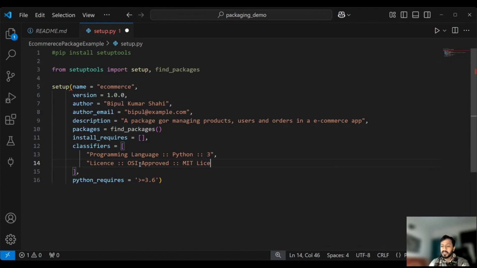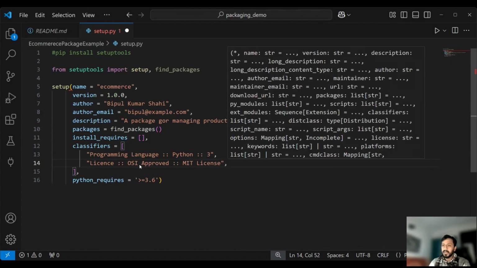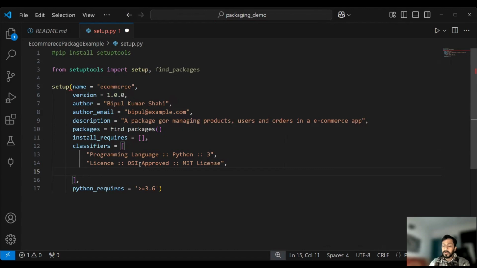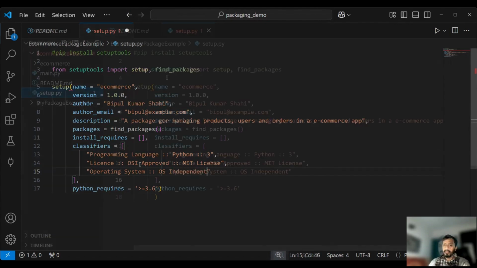MIT license represents all open source projects. All right. Thereafter, I can mention over here operating system. So for the operating system, since it is a Python based project, it must be OS independent. Just fix it.